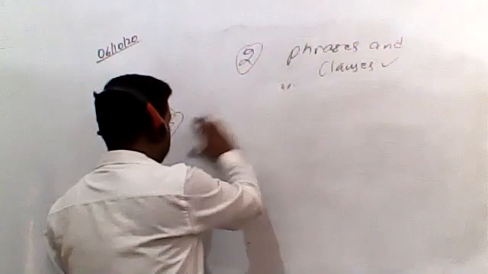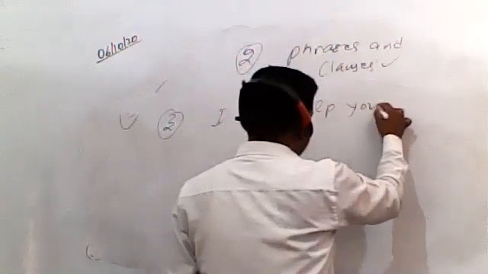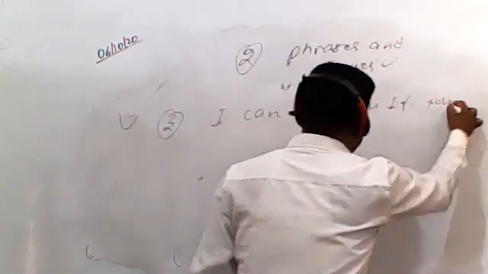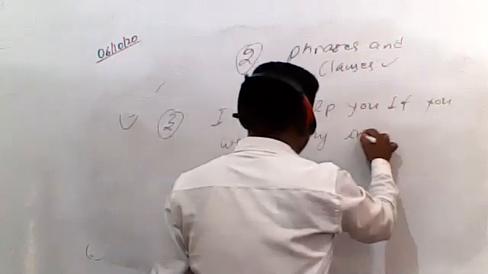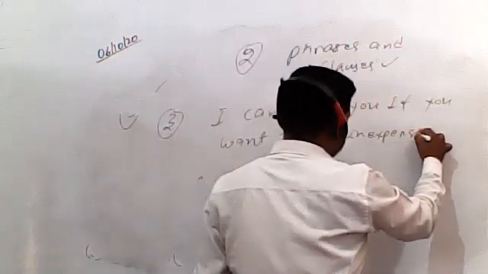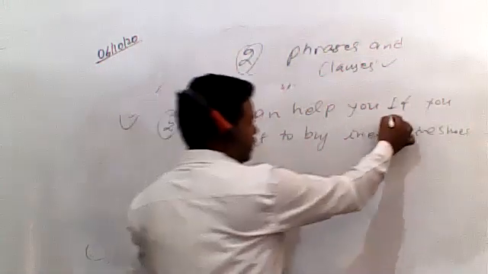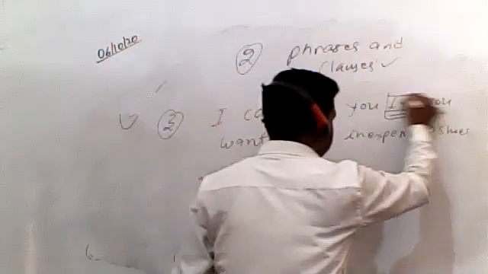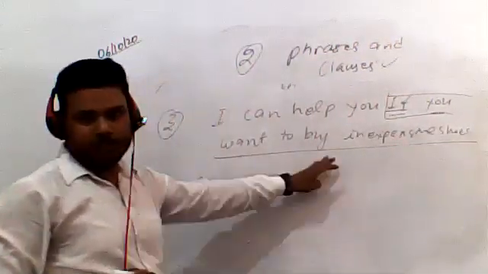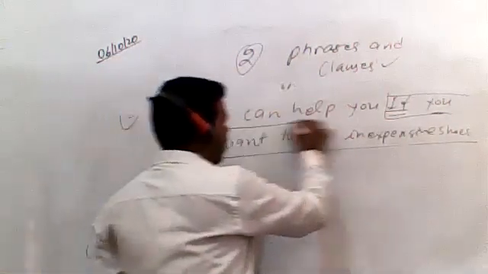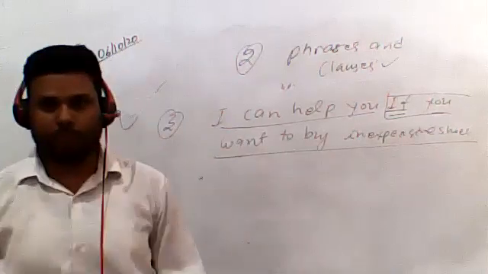If you want, I can help you. If you want to buy inexpensive shoes. So in this sentence, the conjunction is here. So the part after the conjunction, like "if you want to buy inexpensive shoes", is the subordinate, and "I can help you" is the main clause. So I think there should be no problem.